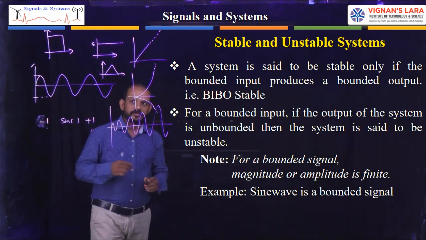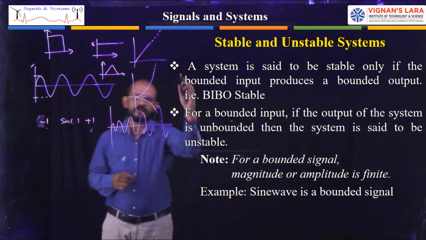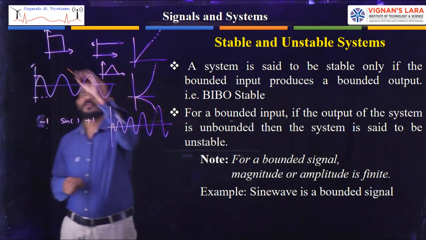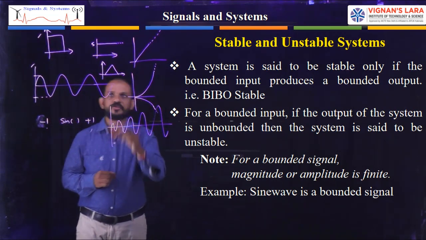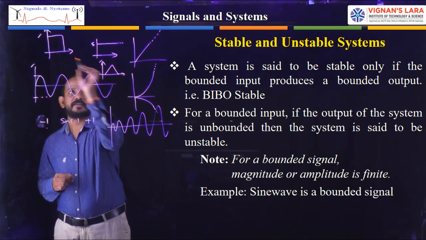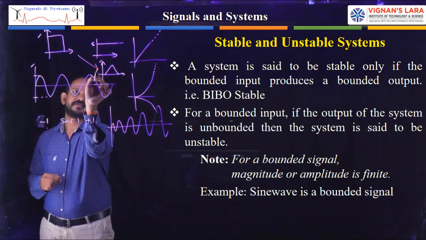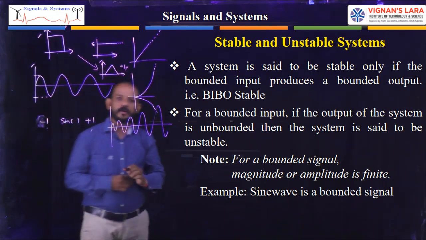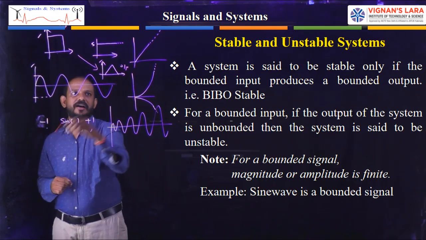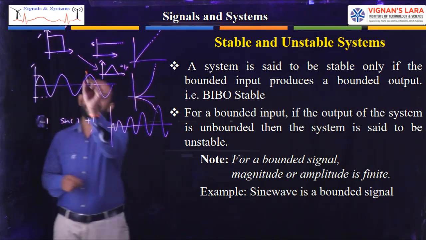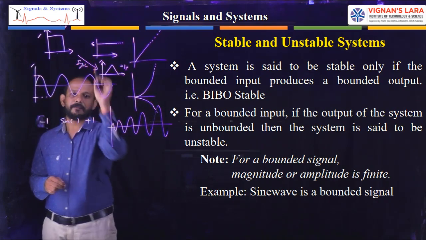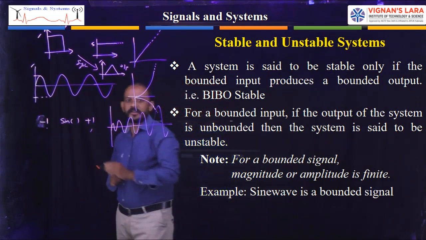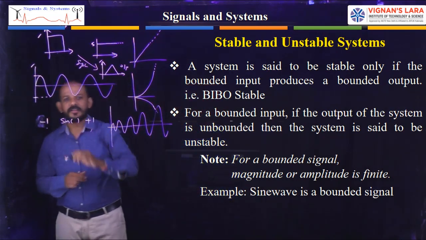I have given examples for bounded and for unbounded signals. Let us take a system, this is the input and this is the output. For this input, it is producing an output like this. Both are bounded: the input is bounded and the output is also bounded. Then I can say this is a BIBO stable system, bounded input, bounded output, a stable system.